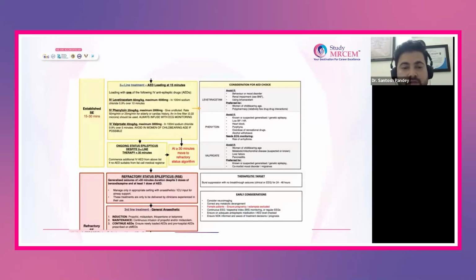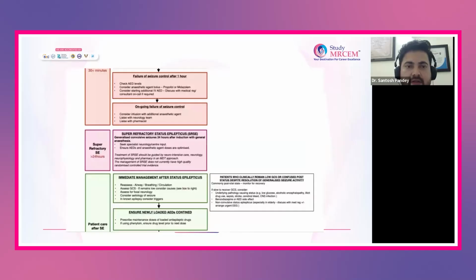Now, usually in your OSCE station, they will give you a scenario of difficult airway. So you have to adapt in that case. You say, sir, I will keep a difficult airway trolley ready. You have to keep your bougie ready. You have to keep your videolaryngoscope ready. And you have to keep informing anesthesia prior to intubation also. That is the important thing, because they want you to focus on the airway if you are in the third line of management, which is very important. So don't forget this.